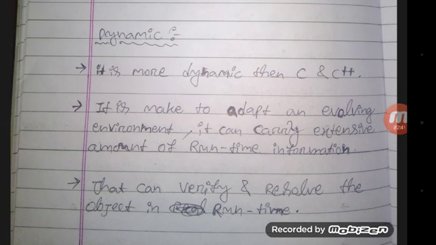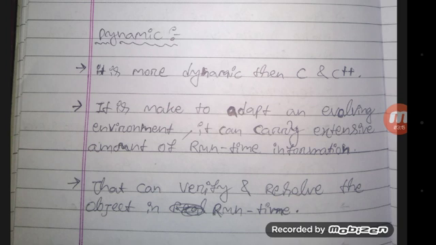Languages are divided into two types, that is, static languages and dynamic languages. Dynamic is much better than static. Here you can see that C++ is object oriented and Java is also object oriented, but compared to C and C++ programming, Java is better and more dynamic.